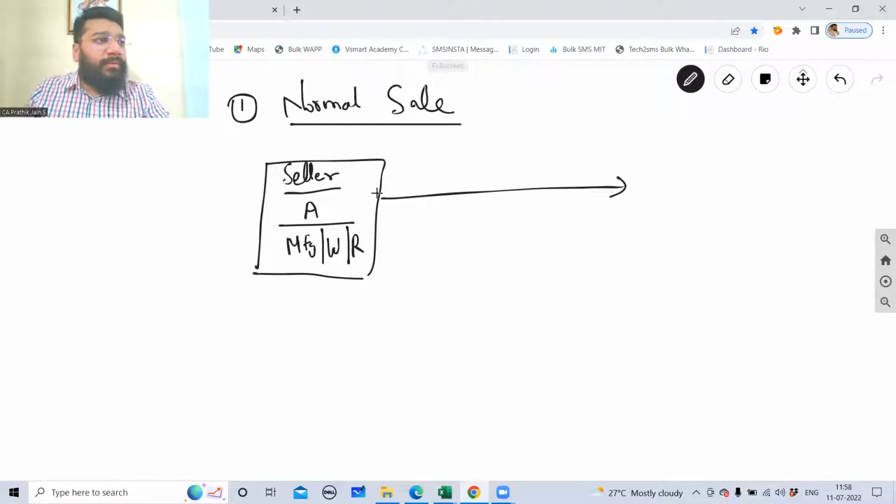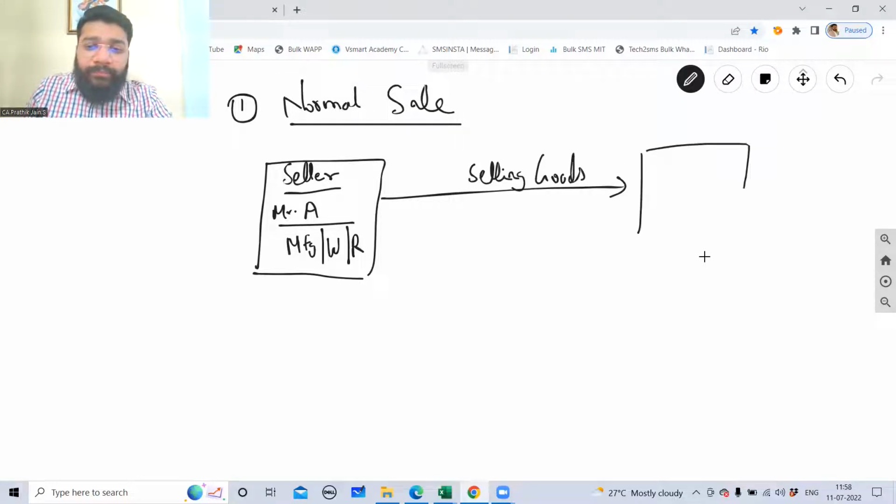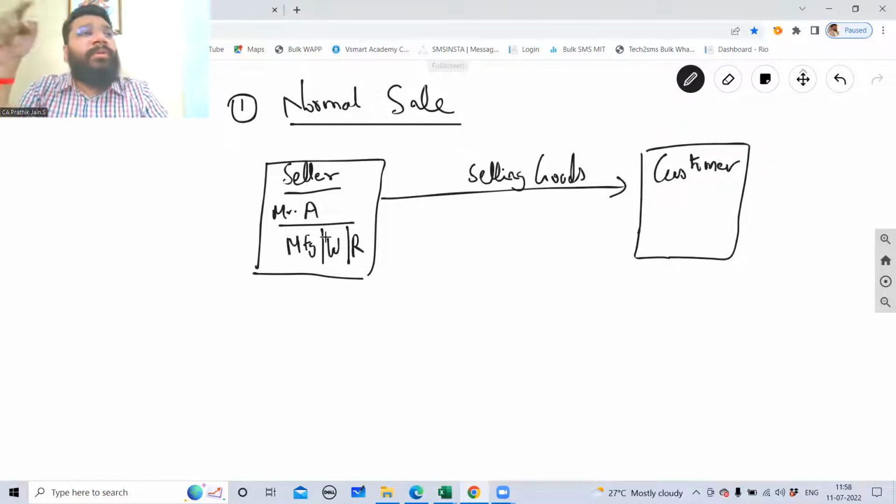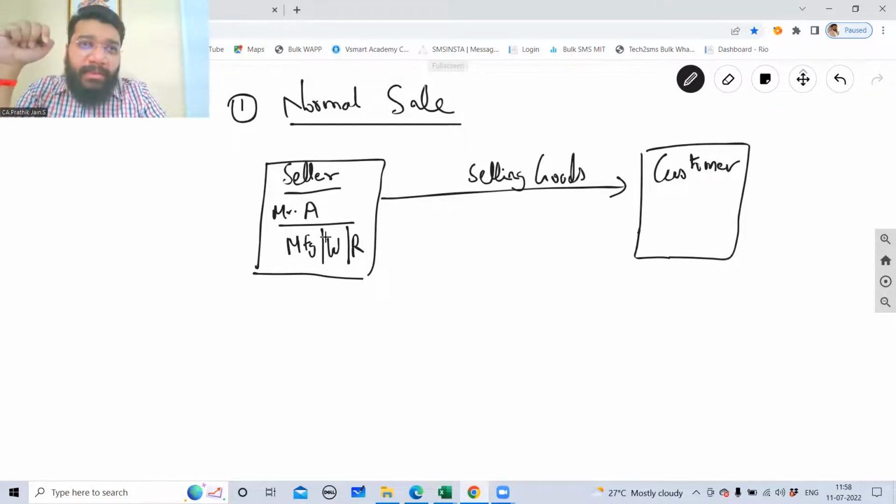What happens? Seller, that is Mr. A, who is either a manufacturer or a wholesaler or a retailer, is selling goods to the customer. So the manufacturer will be selling the goods to the wholesaler. So for the manufacturer, the wholesaler is the customer. For the wholesaler, the retailer is the customer. For the retailer, the end user is the customer. You understand the cycle? The manufacturer will sell the goods to the wholesaler, the wholesaler will sell the goods to the retailer, and the retailer will sell goods to the end user. So for the manufacturer, the wholesaler is the customer. For the wholesaler, the retailer is the customer. For the retailer, the end consumer is the customer.